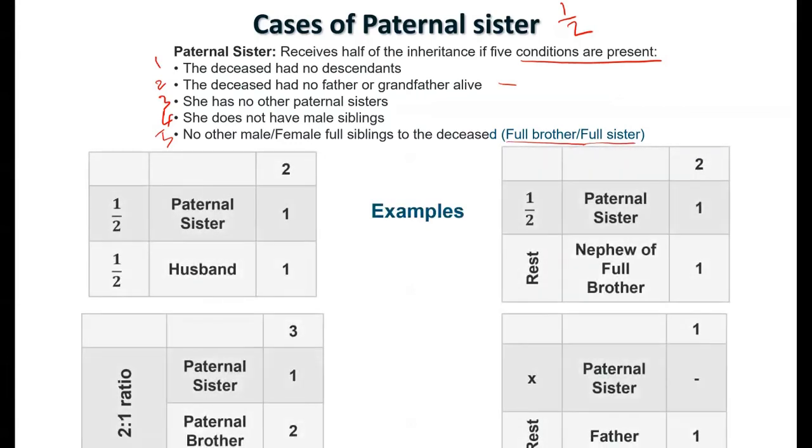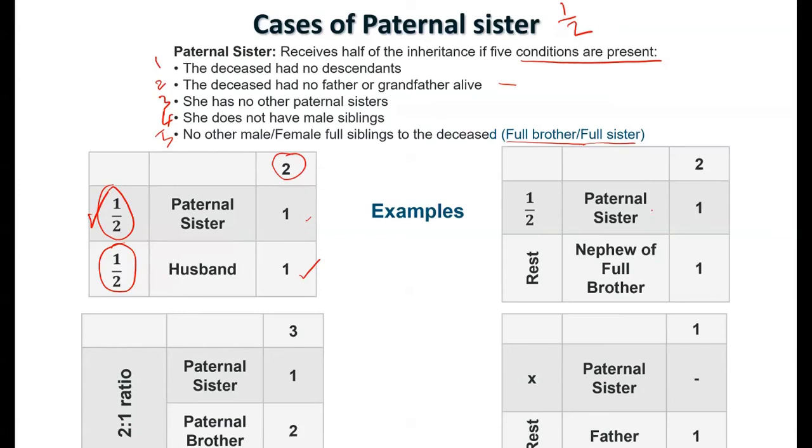Examples. Here we have paternal sister and a husband. Both of them, their conditions have been met because they are both half. They get half and half. So paternal sister is getting half here, and the husband is getting the other half. So the total share is going to be from 2. Half of 2 is 1, half of 2 is 1. So they took half and half.